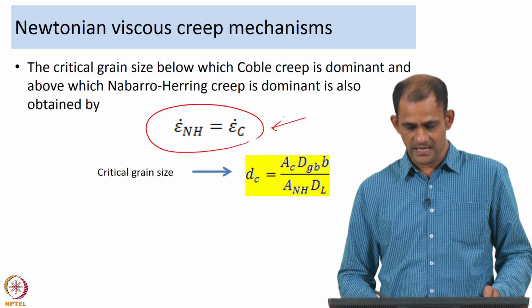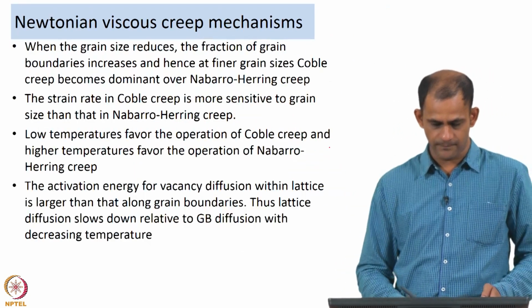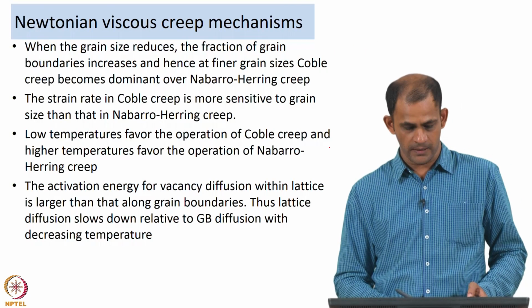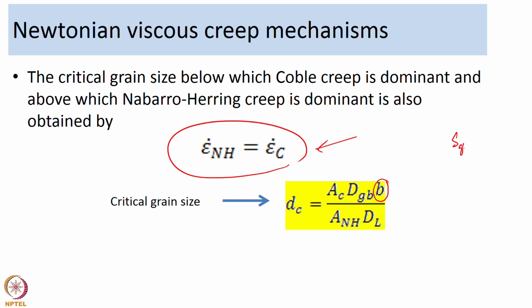One thing you would realize is there is a term B here, whereas when you look at creep deformation due to Coble creep, you are going to have a delta GB term. The delta GB term is basically the grain boundary thickness or grain boundary width, and typically the grain boundary width is taken as almost equal to the Burgers vector or about 1.5 times the Burgers vector.